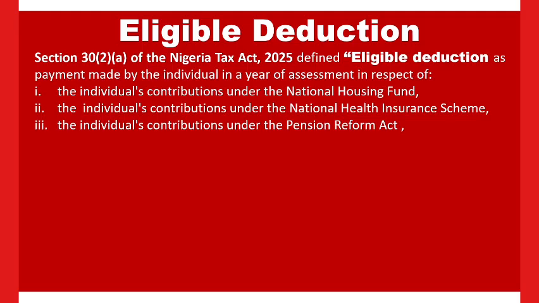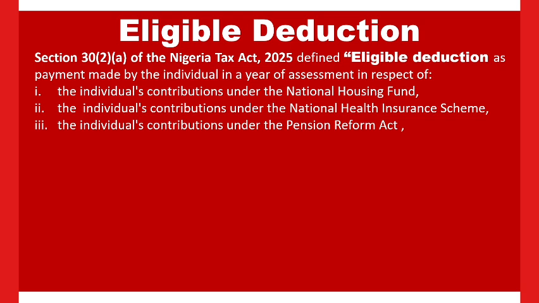So another eligible deduction is the individual contribution to the Pension Reform Act. That is the individual contribution as pension, the amount an individual contributes a month to the national pension scheme. The amount you contribute to pension should be 8% of your monthly gross emolument.